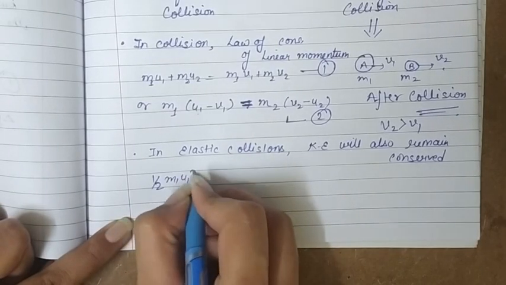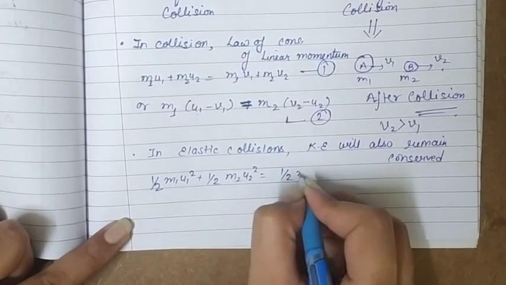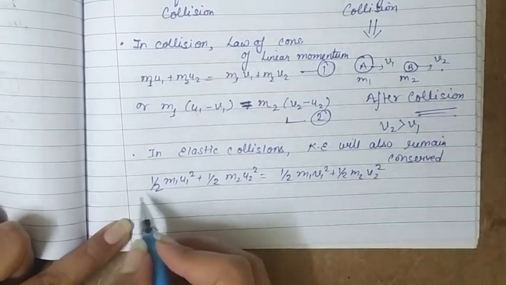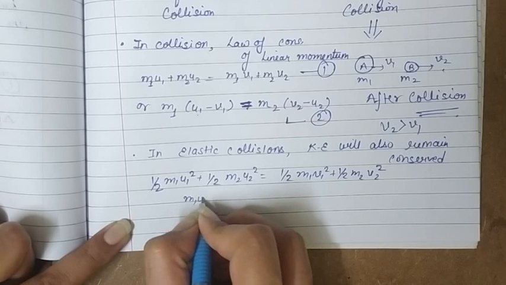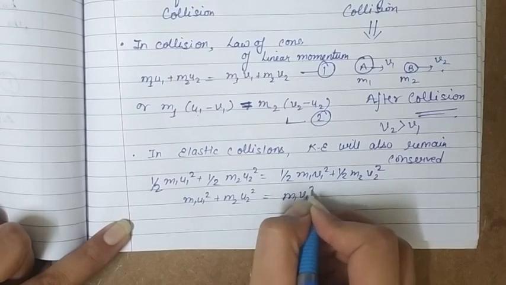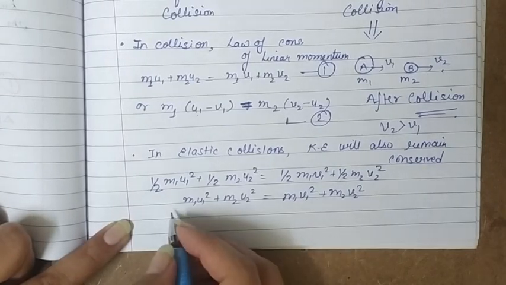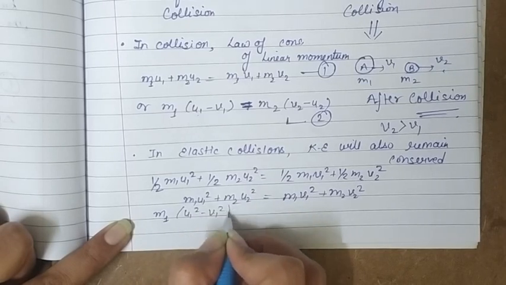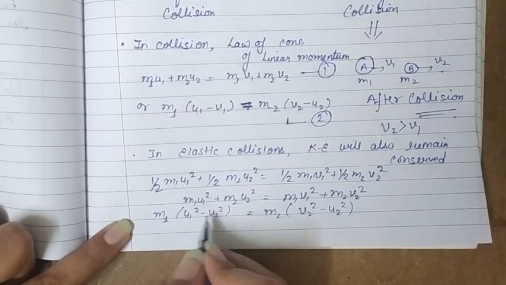So this is half m1 u1 square plus half m2 u2 square is equal to half m1 v1 square plus half m2 v2 square. And when we solve it, this half can be cancelled out from the whole equation. We get m1 u1 square plus m2 u2 square is equal to m1 v1 square plus m2 v2 square, right? And if we rearrange it, we get m1 (u1 square minus v1 square) is equal to m2 (v2 square minus u2 square), and this is the identity of a square minus b square.